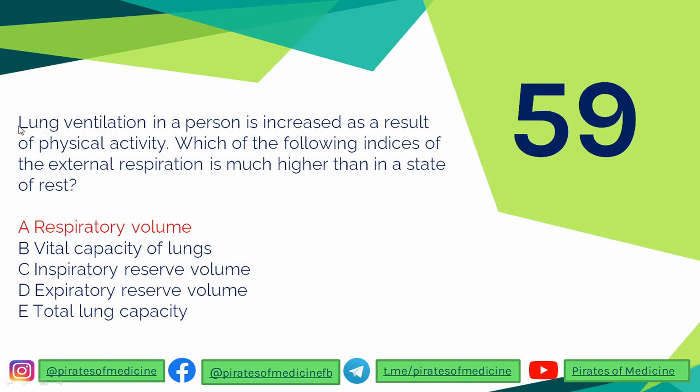59th question is that lung ventilation in a person is increased as a result of physical activity. Which of the following indices of the external respiration is much higher than at the state of rest? So in case of physical activity, what would happen? Just by logic, what would happen? You will take more deep breaths because you need more oxygen for doing more muscular work. So as a response, your respiratory center will tell your lungs that you need to take more air into your body so that more oxygen comes in. So you will hyperventilate, and that would result in tachypnea, fast breathing.